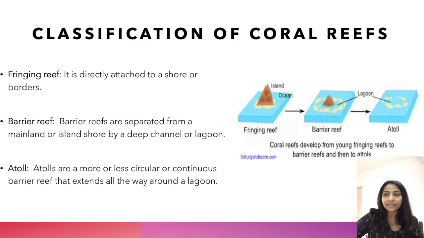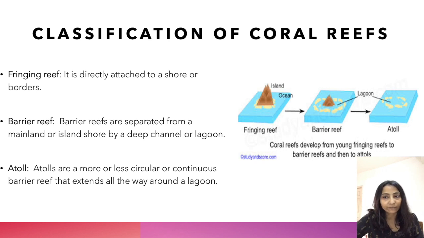Now we will discuss the classification of coral reefs. There are three types of reefs. One is the fringing reef, the other is the barrier reef, and the third is the atoll reef. You can see in the diagram also. What is a fringing reef? A reef which is formed directly attached to a shore or border is called a fringing reef. Here you can see in this diagram, the blue portion is ocean and in between there is an island, and just surrounding the island is the fringing reef.